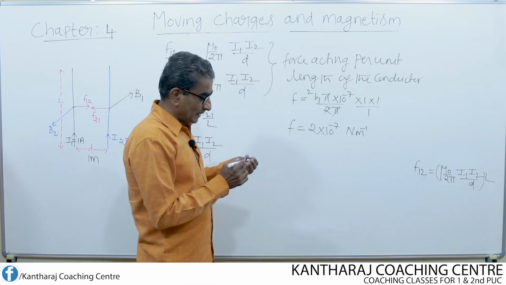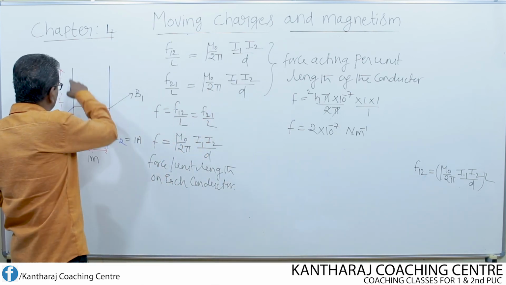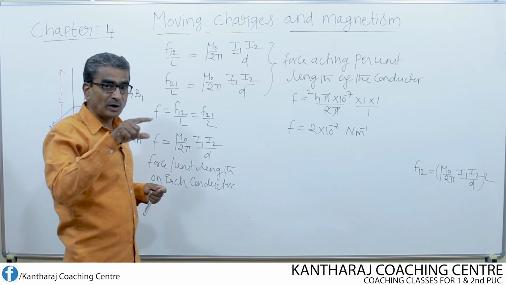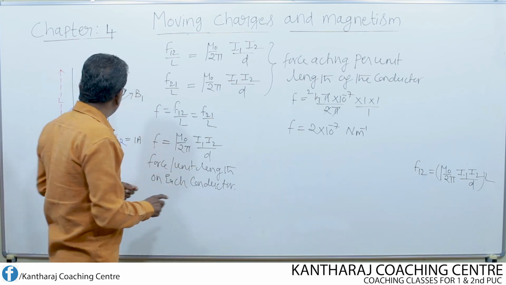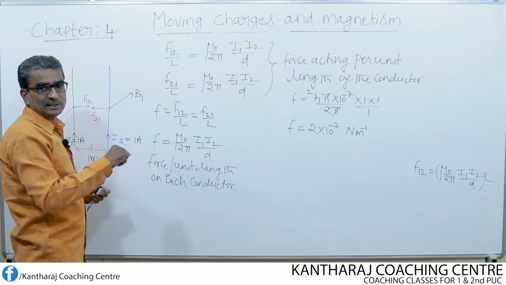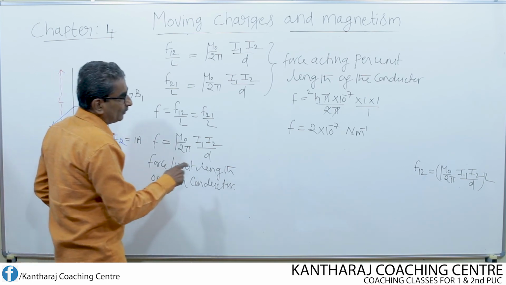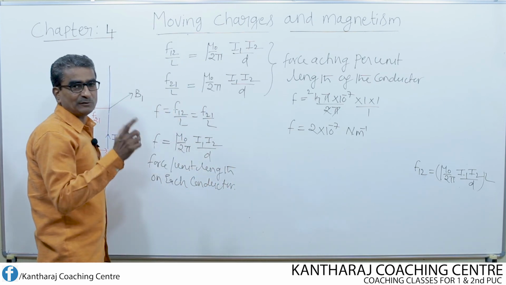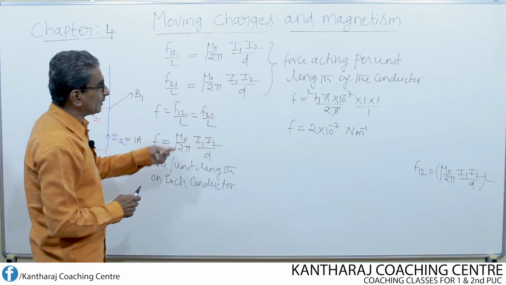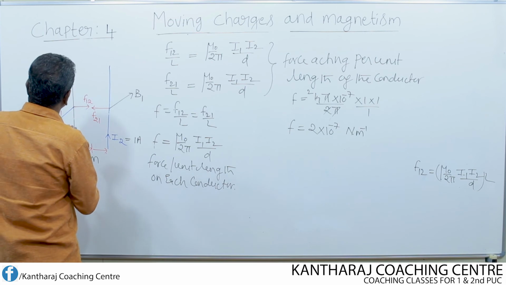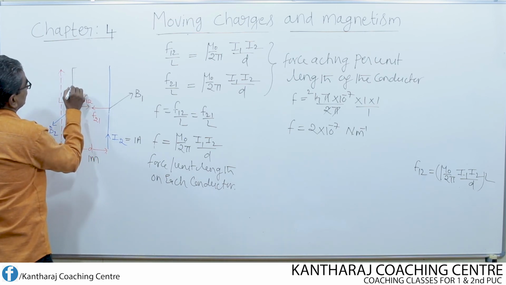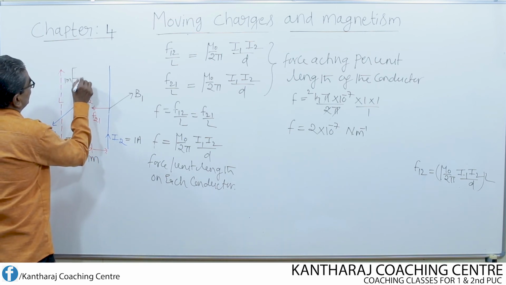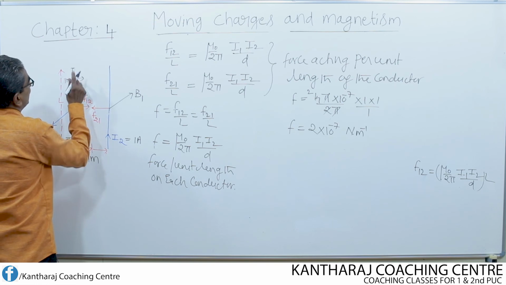This means current flowing through each conductor is said to be 1 ampere if a force of 2 into 10 to the power of minus 7 Newton acts on every unit length.